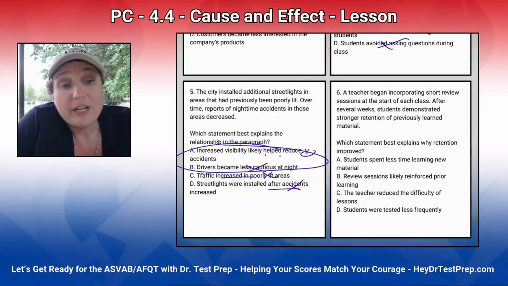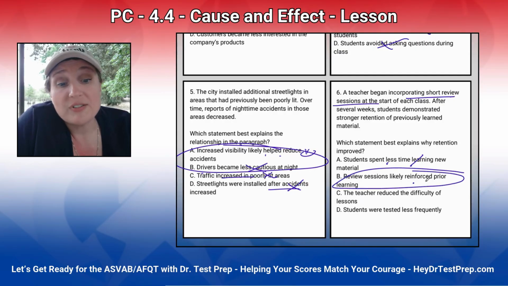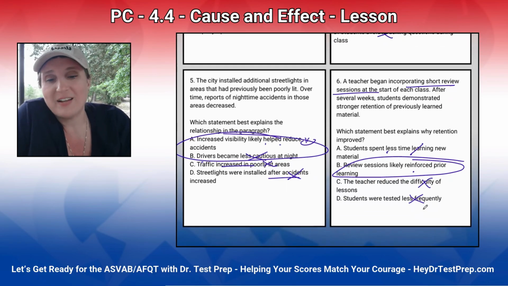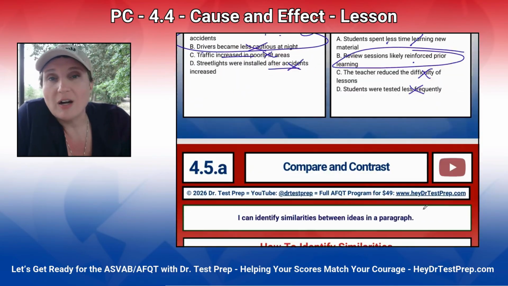A teacher began incorporating short review sessions at the start of each class. After several weeks, students demonstrated stronger retention of previously learned material. Which statement best explains why retention improved? Well, the teacher began incorporating short review sessions. Students spent less time learning material? No. Review sessions likely reinforced learning? Yes. Teacher reduced difficulty? Nope. Student tests were less frequent? No, not at all. All right, that's the end of cause and effect.